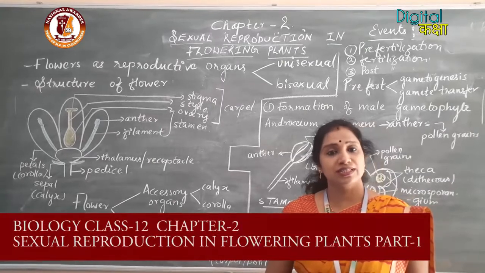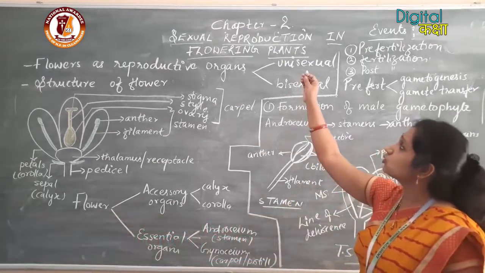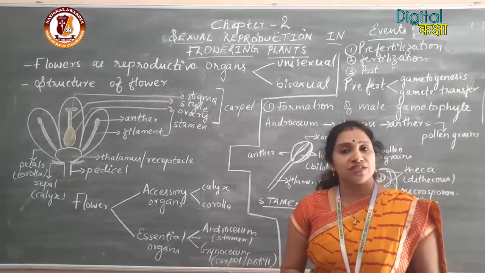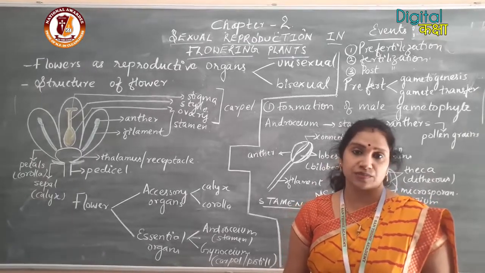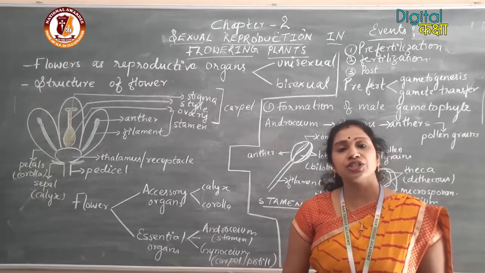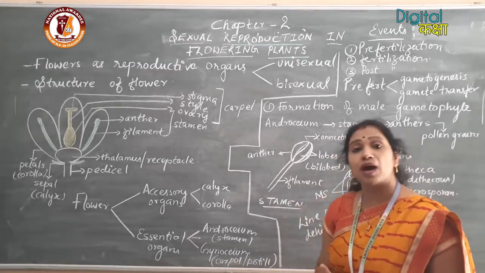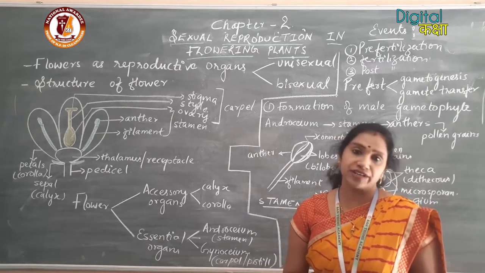Good morning, students. Today we have to start the new chapter, that is chapter 2, sexual reproduction in flowering plants. We have studied in chapter 1 about reproduction in organisms. So this chapter is the continuation of the first chapter. So we will here be studying about different events in sexual reproduction in a flowering plant.